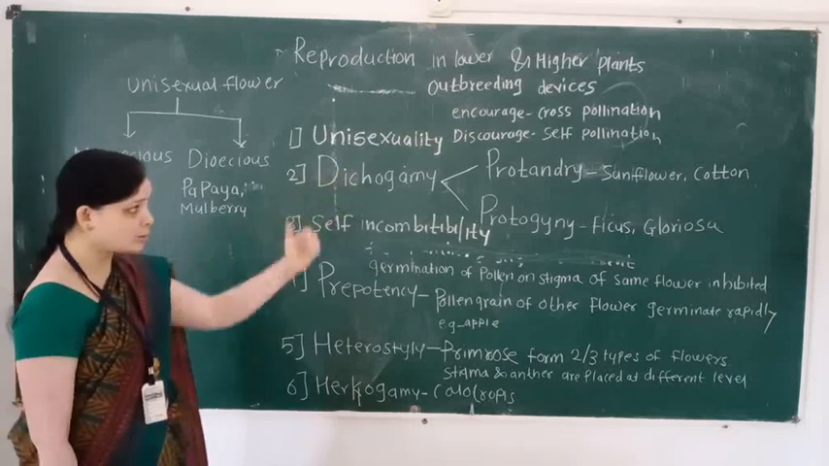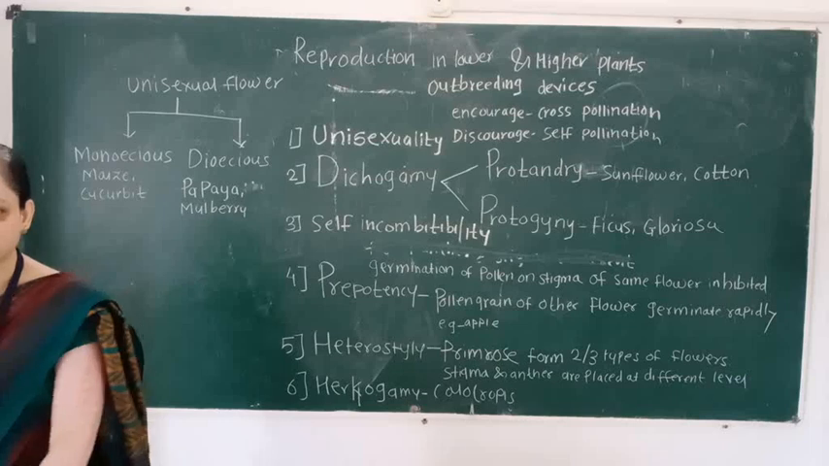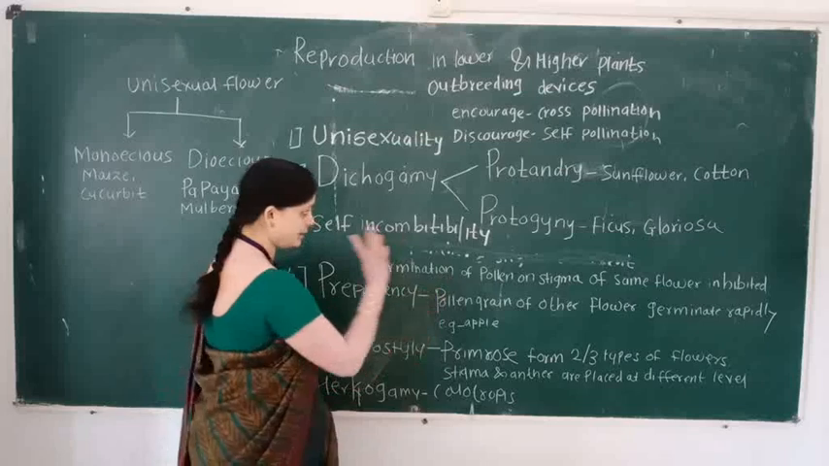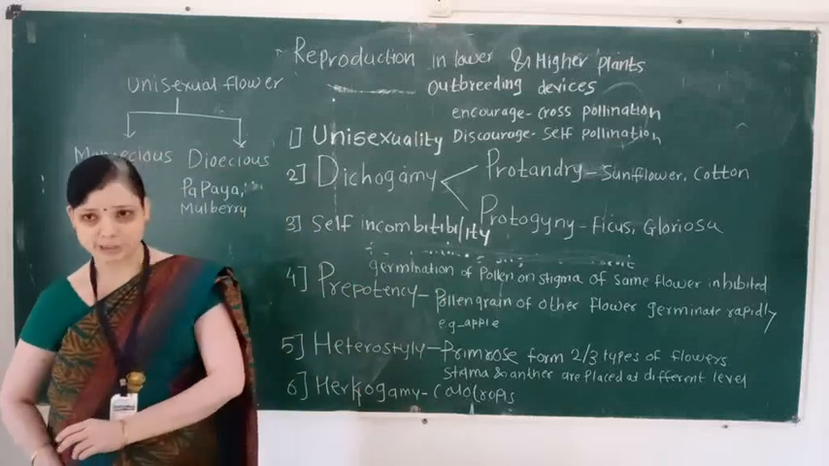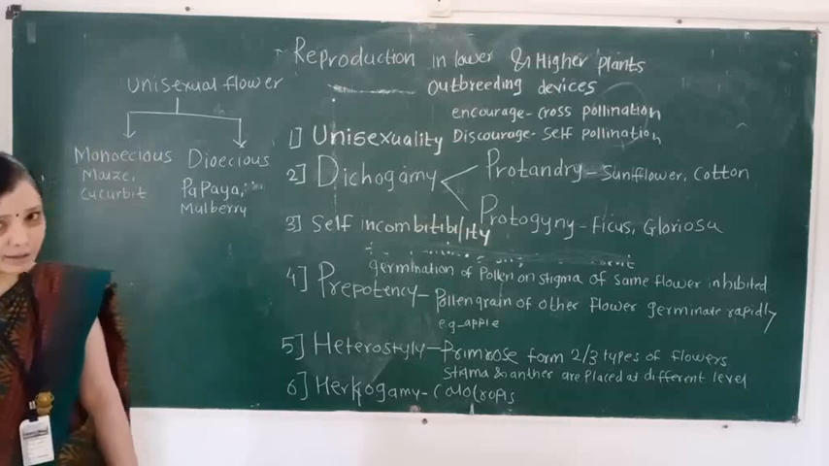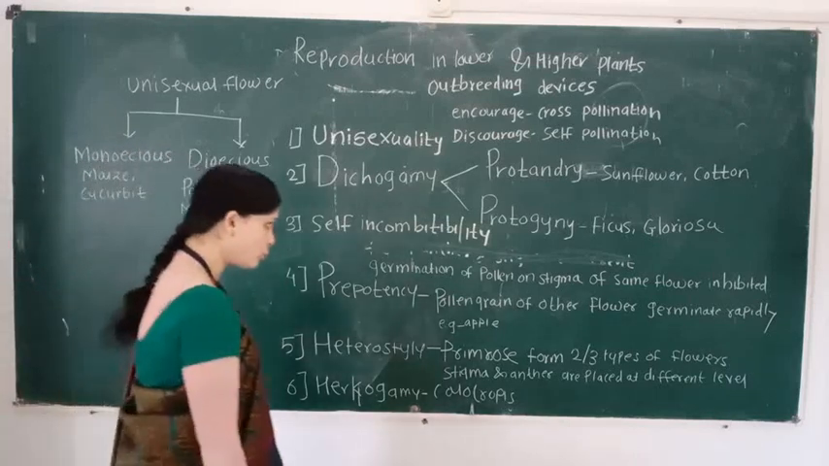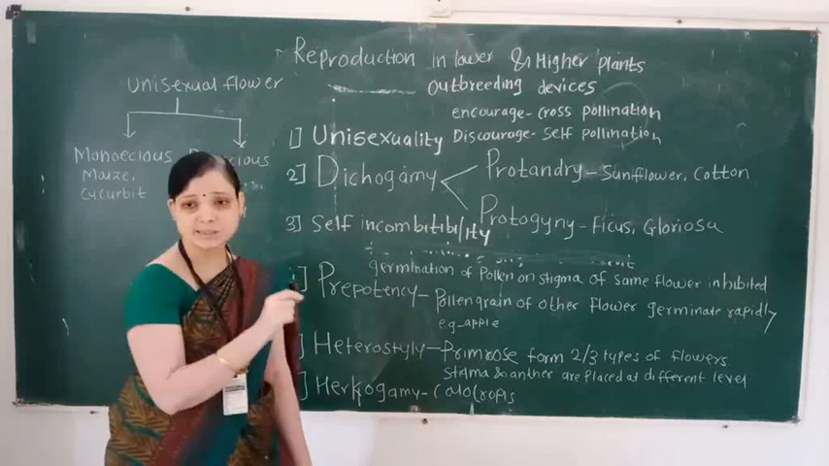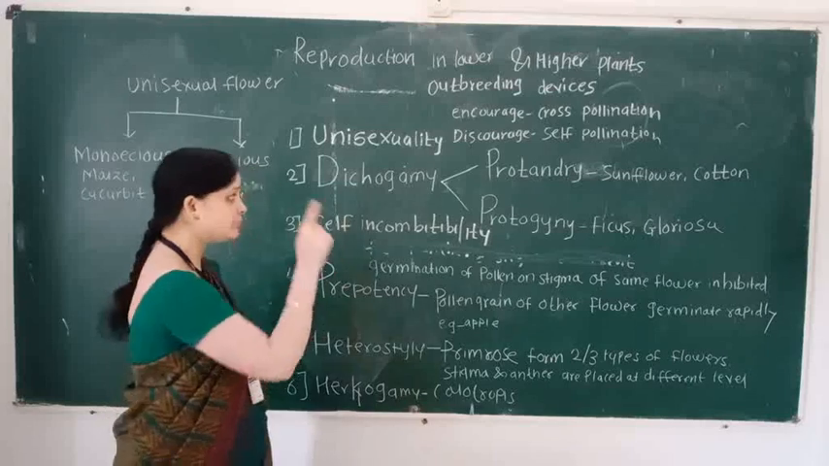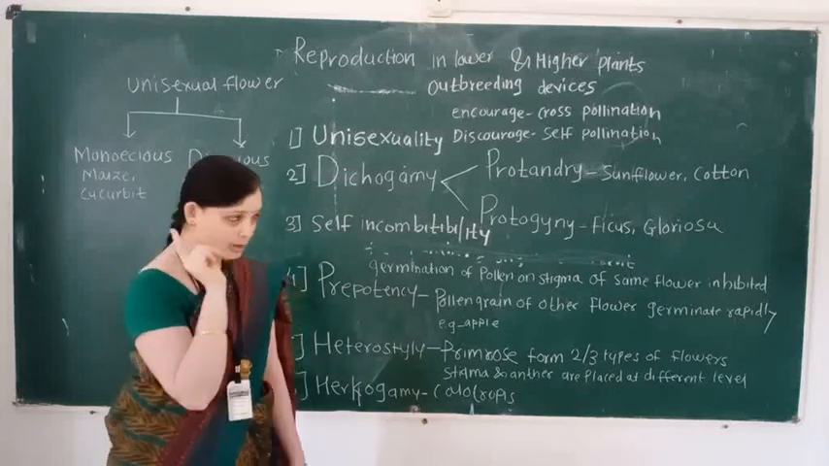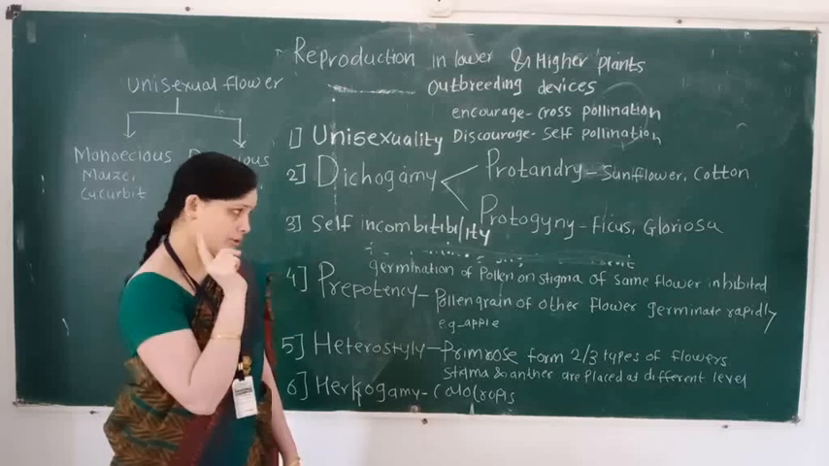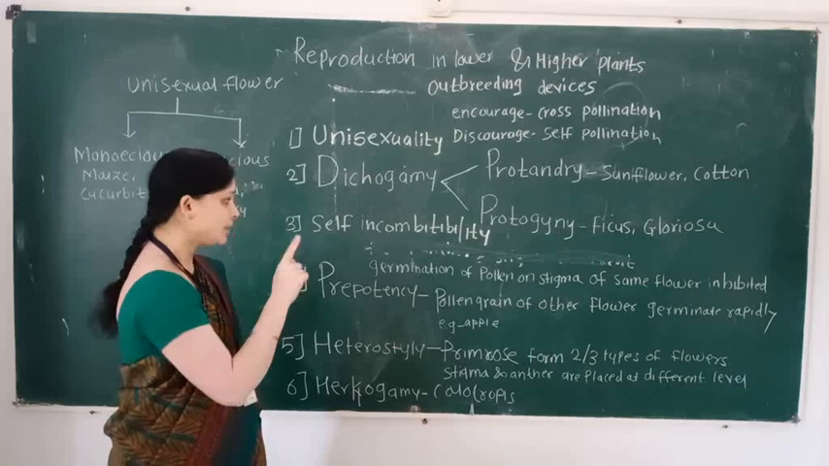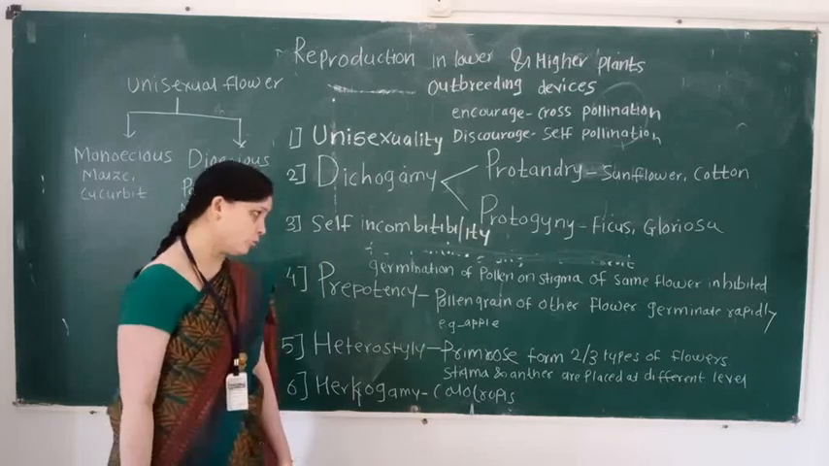Here we also learn two terms. The first term is called protandry and the second term is known as protogyny. Protandry means the maturation period of androecium is earlier than the gynoecium, and protogyny means the maturation period of gynoecium is earlier than the androecium. Examples of protandrous flowers are sunflower and cotton. Examples of protogynous flowers are ficus and gloriosa.